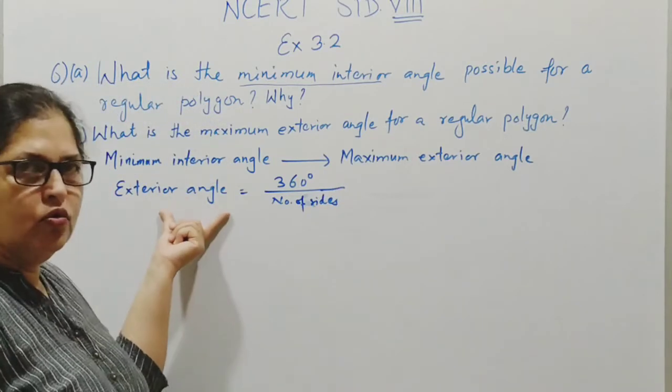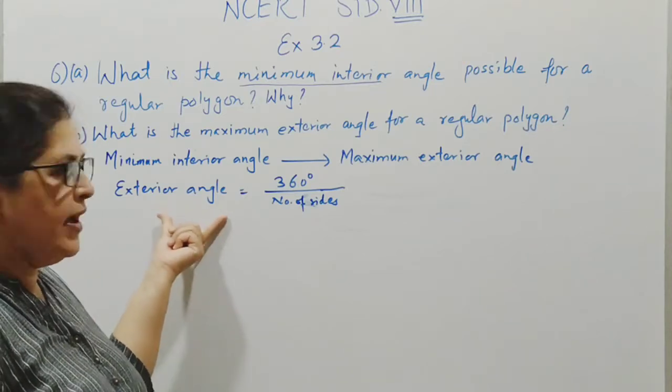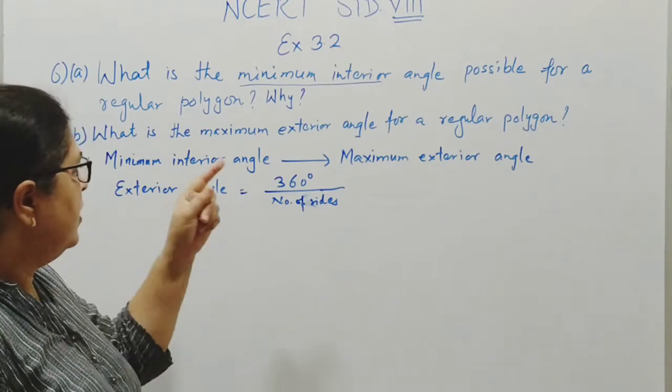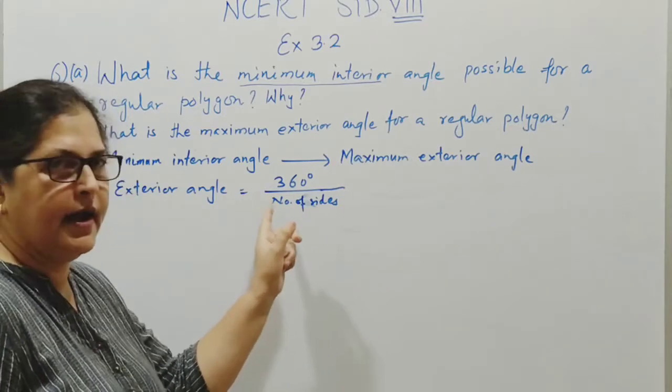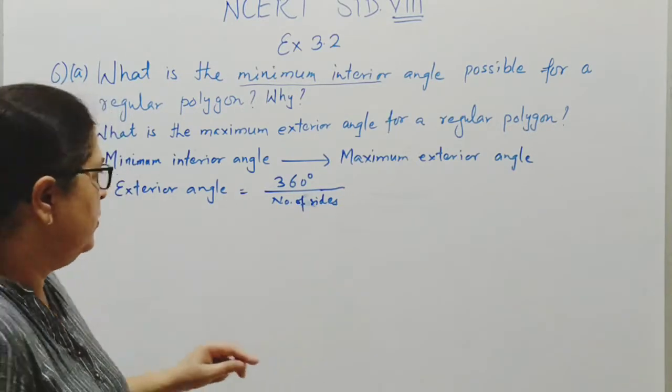Now, in order to get the maximum value of the exterior angle, we need to divide 360 by the smallest possible number of sides of the regular polygon.